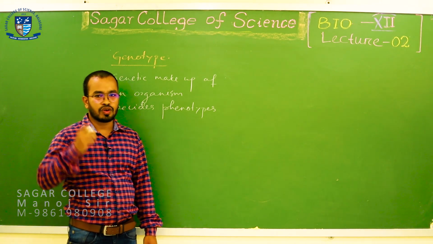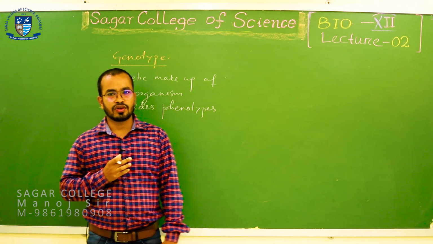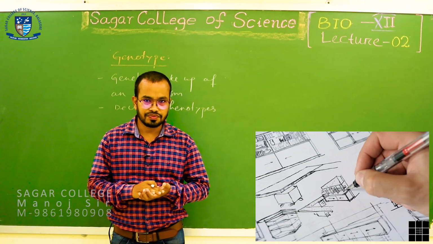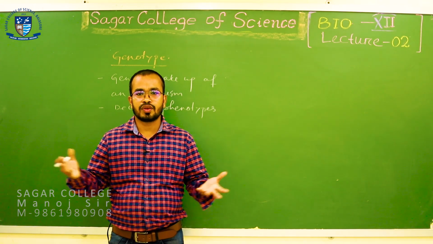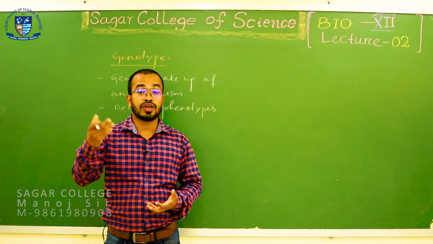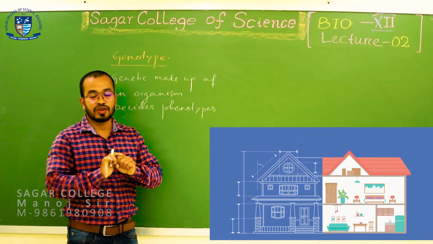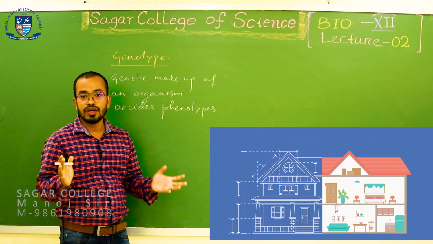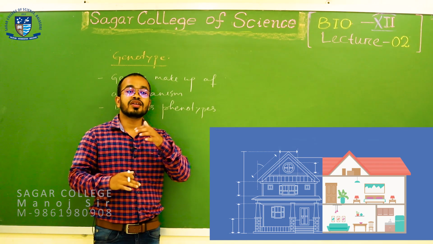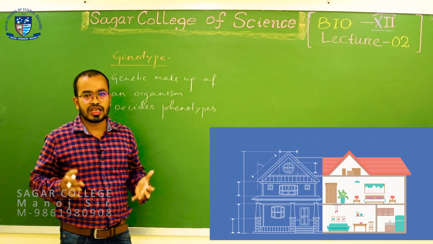Suppose you plan to make your own building. You plan to build a new building. So, first of all, what will you do? You will make a plan. The architect will come, the engineer will give a plan to you. Suppose your building is having 1500 square foot. In the plan, where will the bedroom be, where will the kitchen be, where will your study room be, everything. So first of all you will make a layout of your building. The architect will give you a plan, that is, you can say it is the blueprint of your building. So accordingly you will execute the plan, build your building as per the plan, and decide the color and everything.